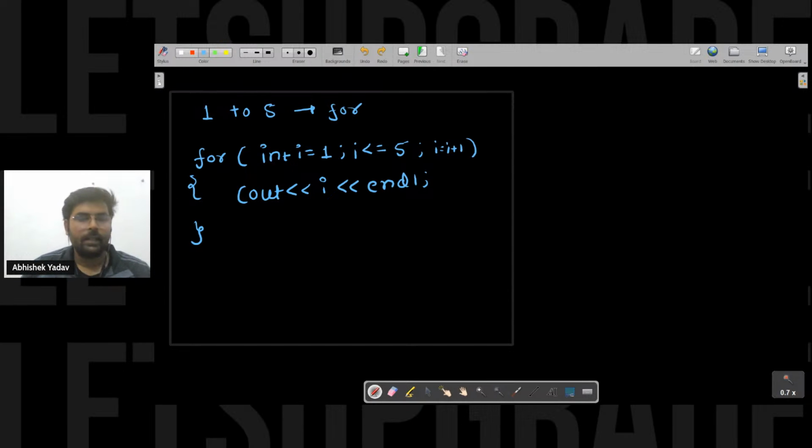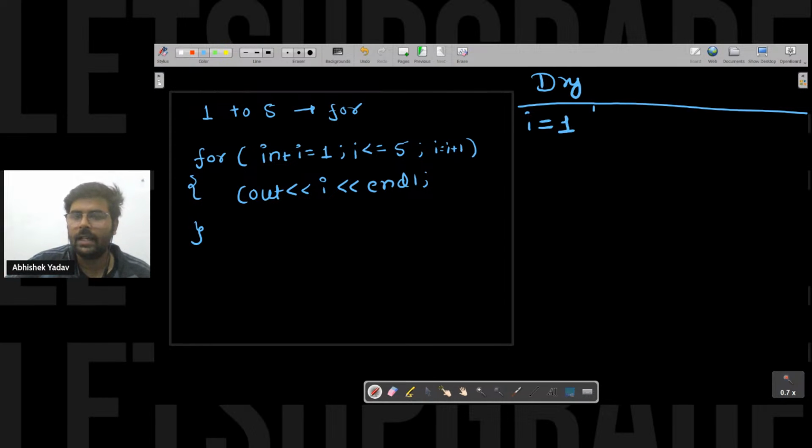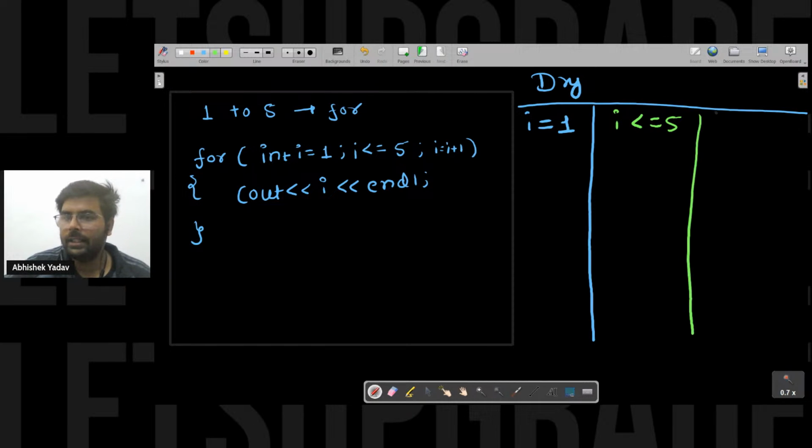Yeah, so let's try to dry run this code here. Again, the dry run is simple, right? In order to dry run the code, what do you need? You need the initialization part. Here the initialization part is i equals 1. After that, you have the condition part, i less than or equal to 5, and you have the increment part, that is the updation part.